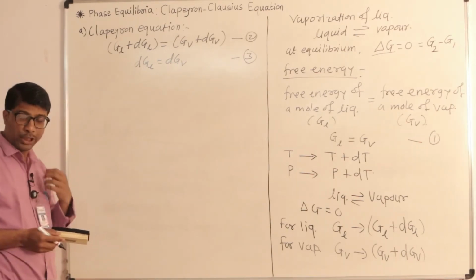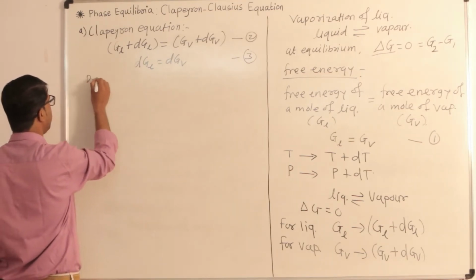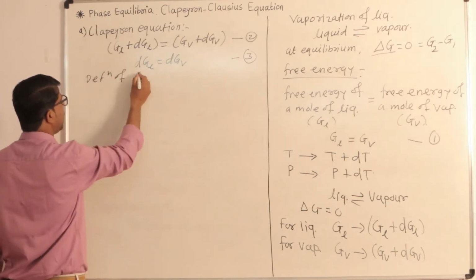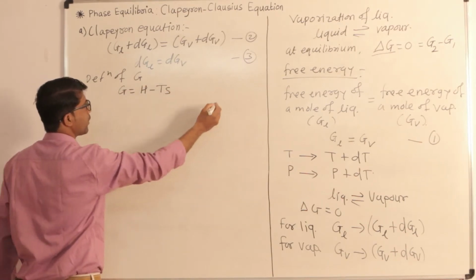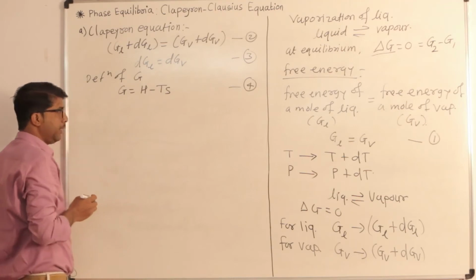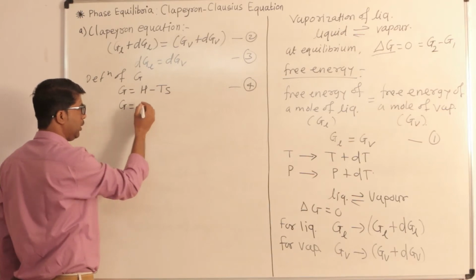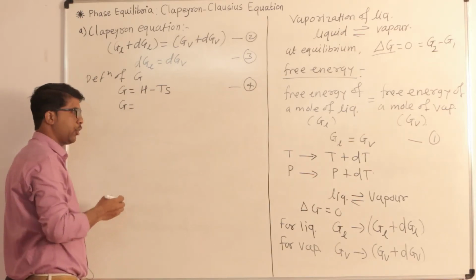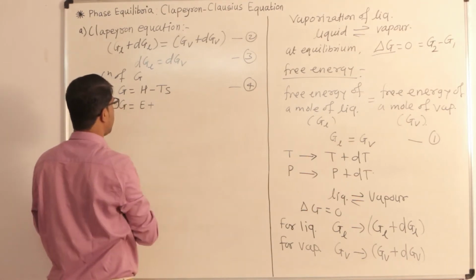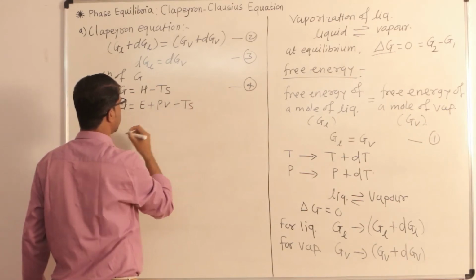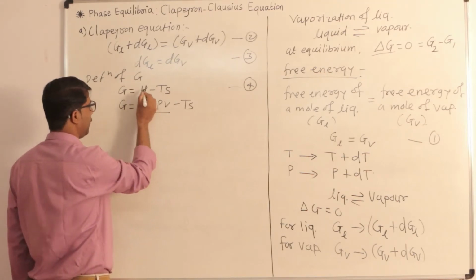Now we are moving towards the next application. The scientist Clapeyron uses the knowledge of thermodynamics. They start with the definition of Gibbs free energy G. We know that G is equal to H minus TS. Let's say it is equation number 4. Again, they expand this equation: G is equal to H, and we have the definition of H. H is equal to E plus PV. So G is equal to E plus PV minus TS.